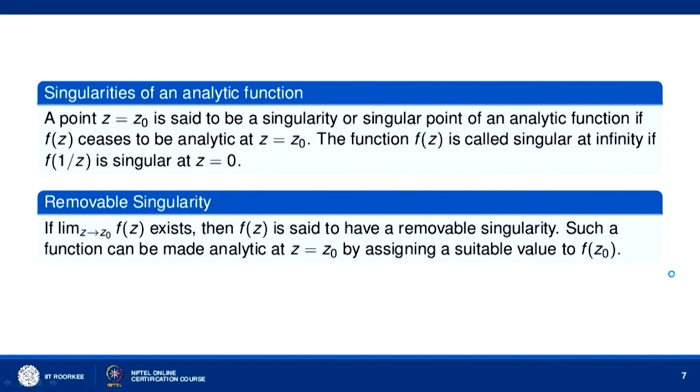Now, a point z equal to z naught is said to be a singularity or a singular point of an analytic function if F(z) ceases to be analytic at that point. The function F(z) is called singular at infinity if F(1/z) is singular at z equal to 0. Now, let us first consider removable singularity. If the limit of F(z) as z tends to z naught exists, then F(z) is said to have a removable singularity. Such a function can be made analytic at z equal to z naught by assigning a suitable value to F(z naught).